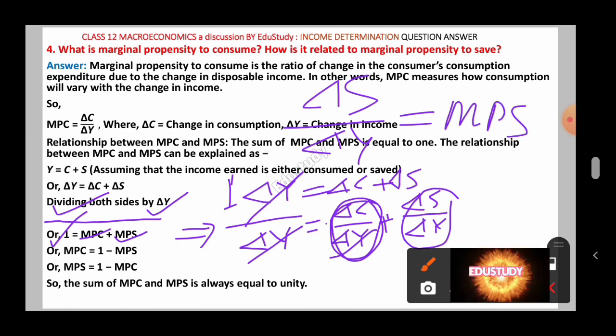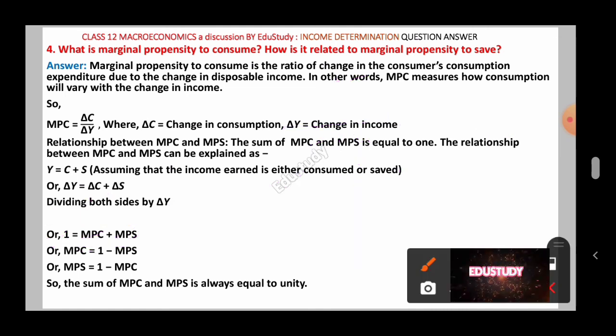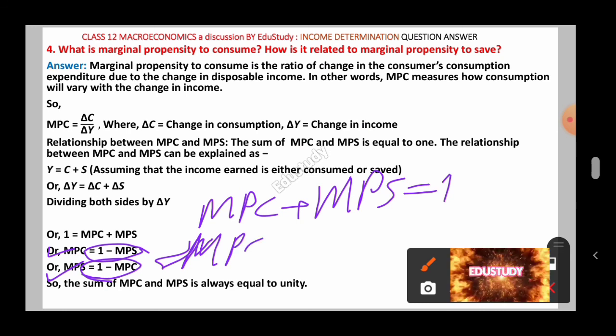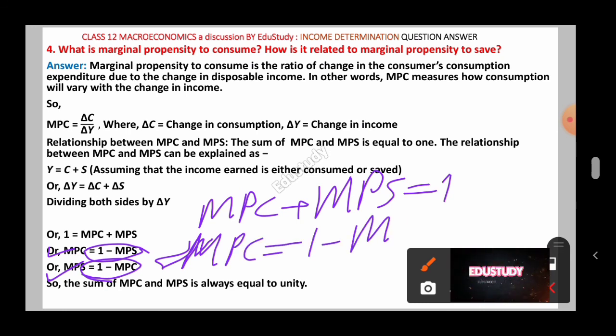So therefore we have taken here 1 equal to MPC plus MPS. And from this relationship you may find MPC equal to 1 minus MPS. Similarly, MPS equal to 1 minus MPC, both you can find. Whenever it is MPC plus MPS equal to 1, that time you may write the value of MPC, suppose, as 1 minus MPS. Similarly, sometimes you have to find MPS, and in your question you will be given the MPC. That time 1 minus MPC should be done and you will find the MPS.